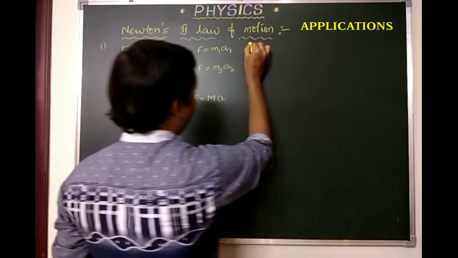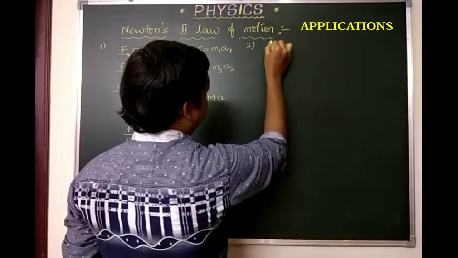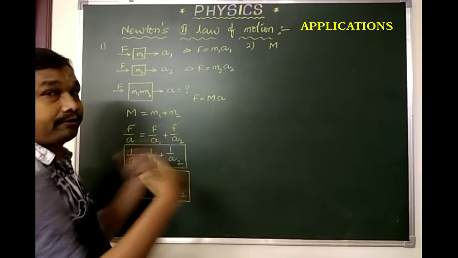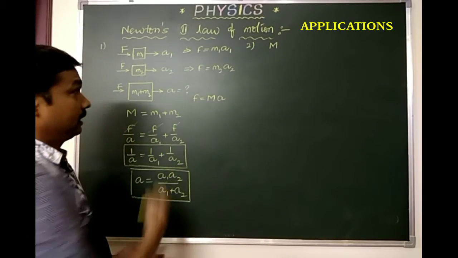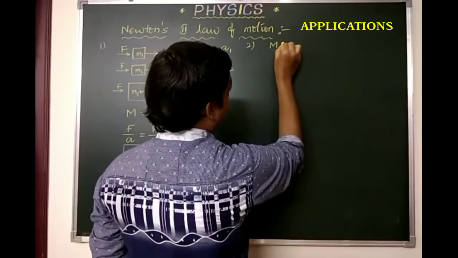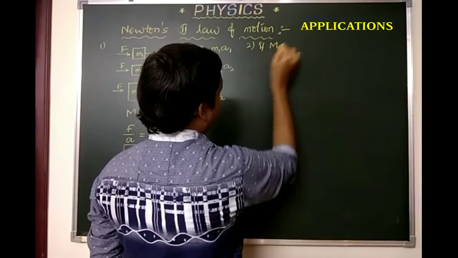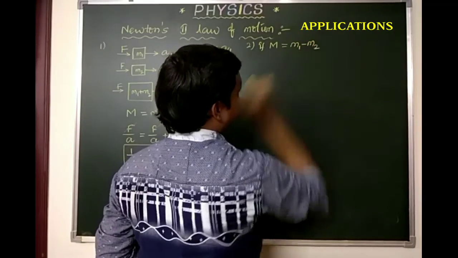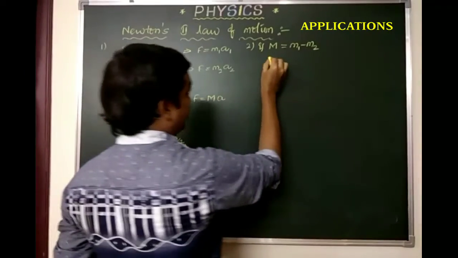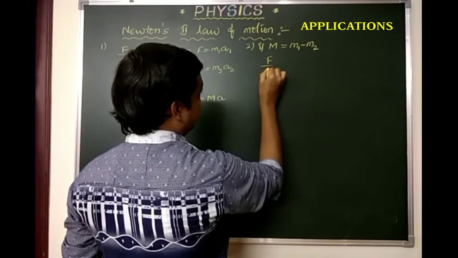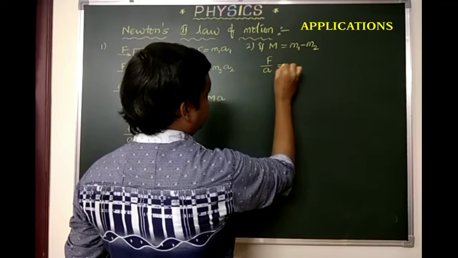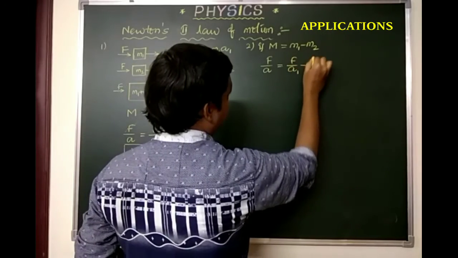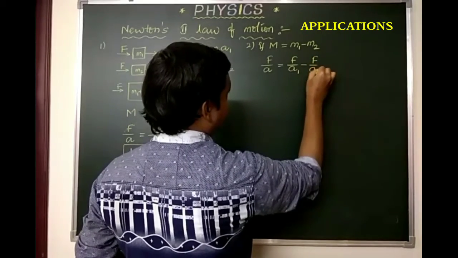And one more. Suppose the mass is removed, where here we combined. If mass is removed, then what will be the formula? If M equals M1 minus M2, what formula will we get? Directly I am writing F by A equals F by A1 minus F by A2.